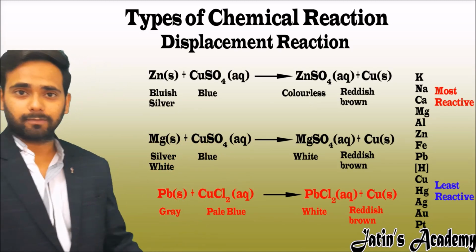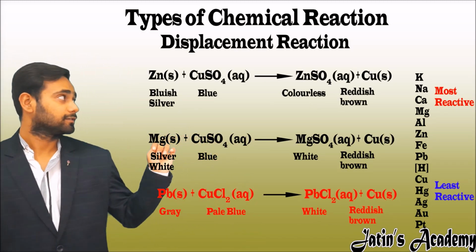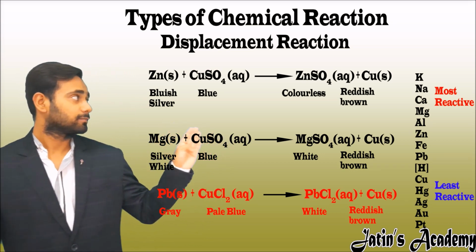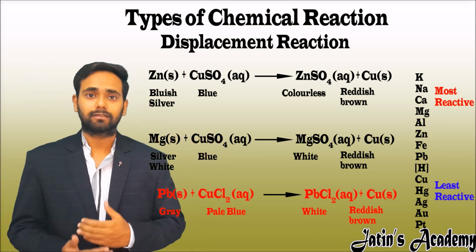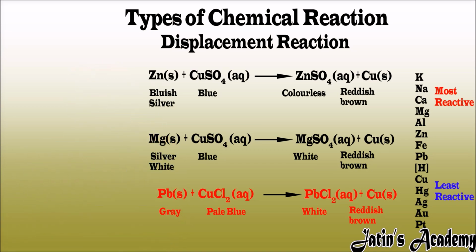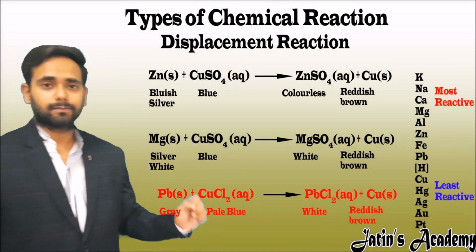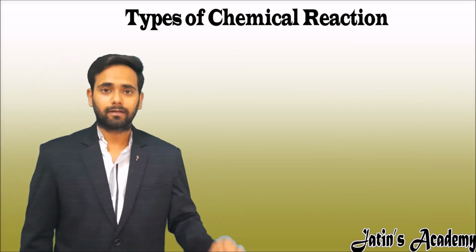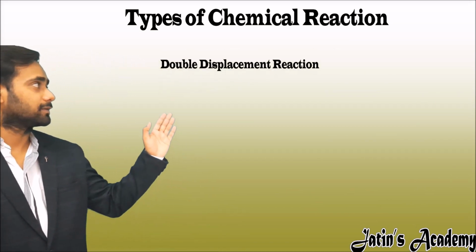Here are a few similar examples which we have done. Here you have to note the color and reaction because these are important from the exam point of view. Here, with this, our displacement reaction is completed. Now coming to the next type of chemical reaction, that is double displacement.